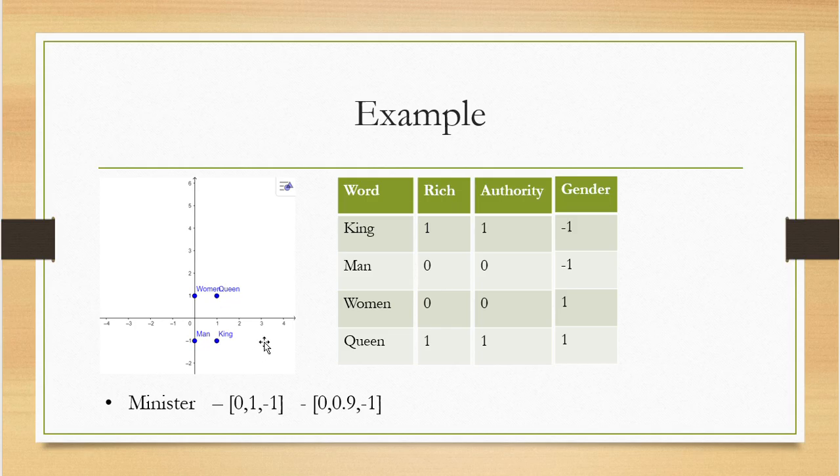Queen and woman are nearby, and king and man are nearby in the 2D plot. So similar words should be nearby and opposite words should be far away in the space, which means this allows us to capture the semantics within the vector, so that similar words will be nearby and opposite words will be far away.